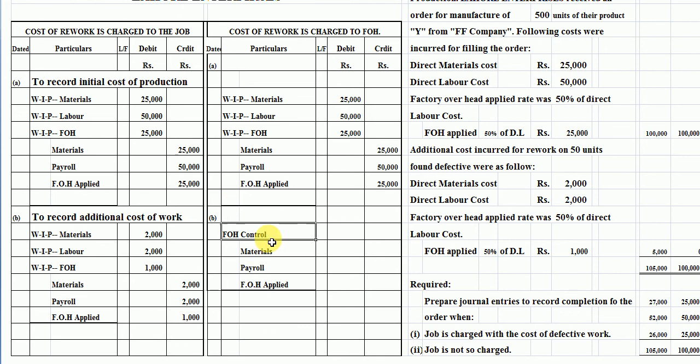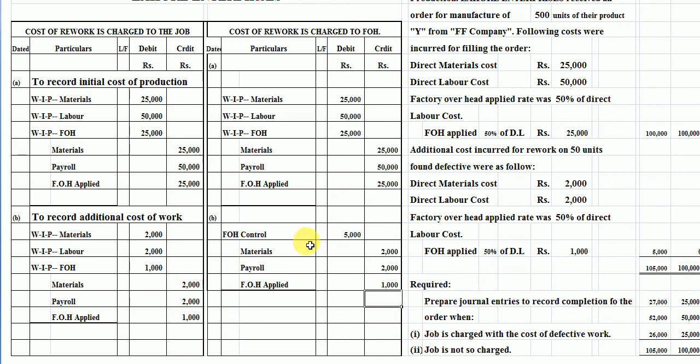Here the rework cost is charged to the factory work control. Here this is the amount 5000 rupees against material 2000 rupees, payroll as a labor 2000 rupees, and factory overhead applied is 1000 rupees here. Friends, these are the entries which have been passed against the rework cost charged to the factory work control.